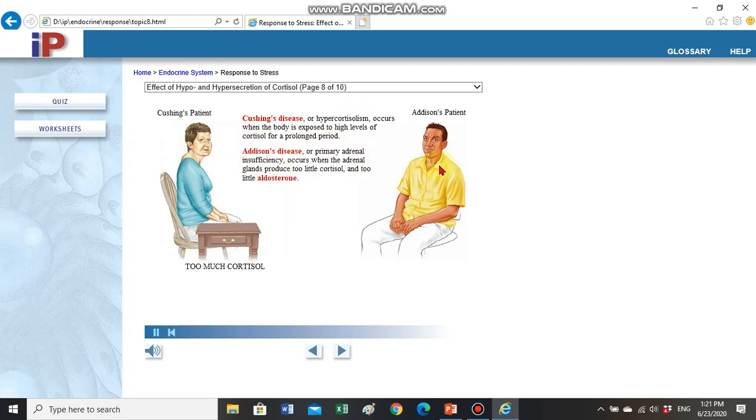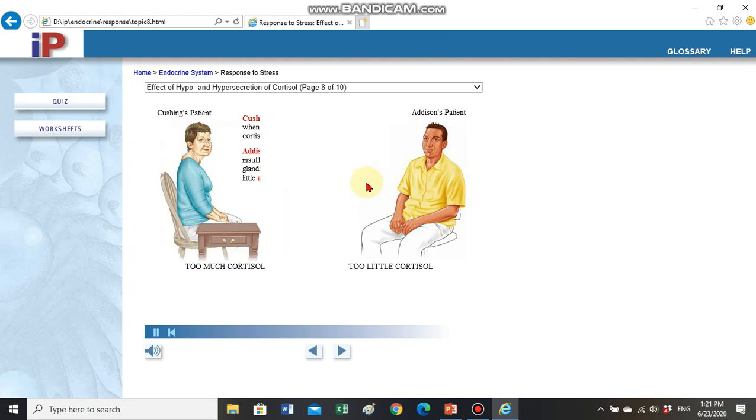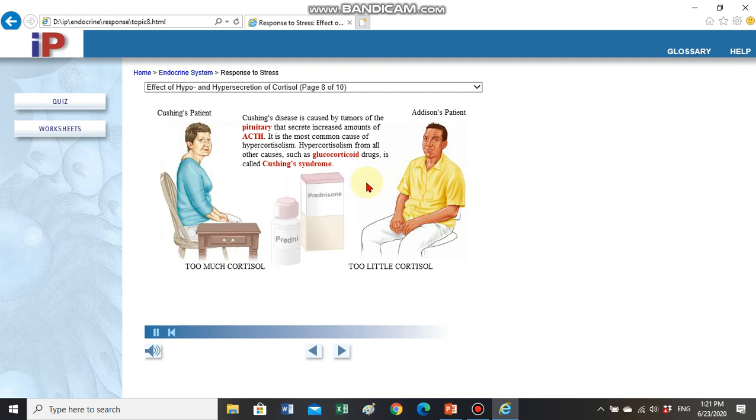Addison's disease, or primary adrenal insufficiency, occurs when the adrenal glands produce too little cortisol and too little aldosterone. Cushing's disease is caused by tumors of the pituitary that secrete increased amounts of ACTH. It is the most common cause of hypercortisolism. Hypercortisolism from all other causes, such as glucocorticoid drugs, is called Cushing's syndrome. The glucocorticoid prednisone may be prescribed for asthma, rheumatoid arthritis, other inflammatory diseases, or for immunosuppression following an organ transplant.